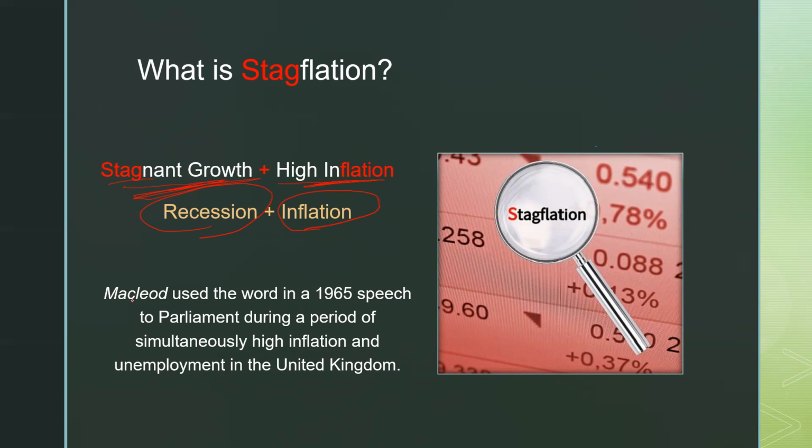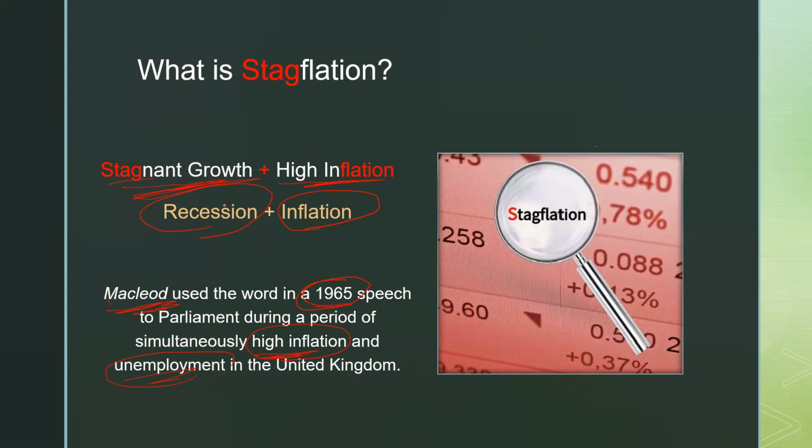This term was first introduced by Macleod, who used the word in 1965. Please remember that it is 1965. He used it in a parliamentary speech where he was talking about high inflation and unemployment. So he was talking about a scenario when there is high inflation as well as high unemployment. Okay, so this was the situation.